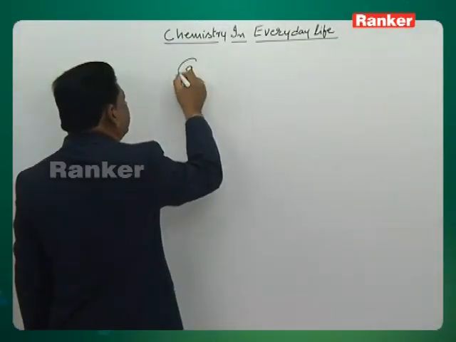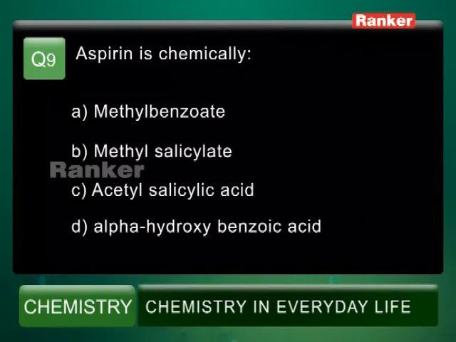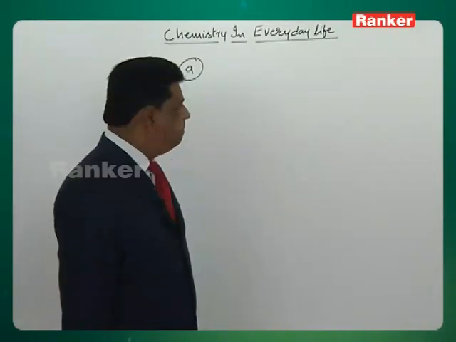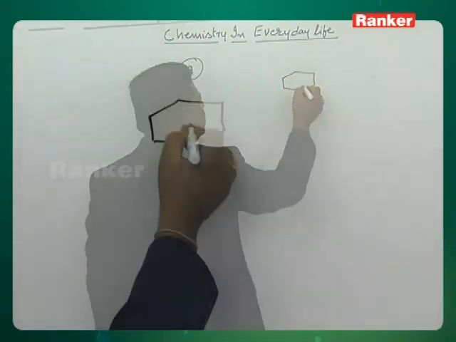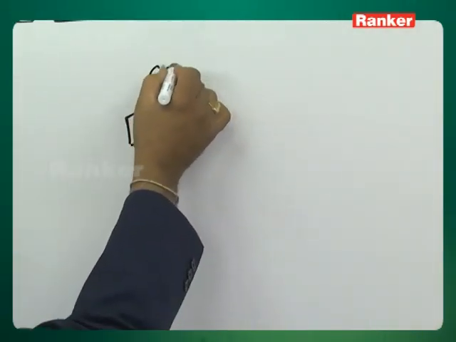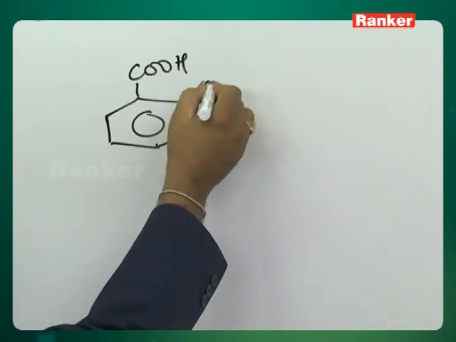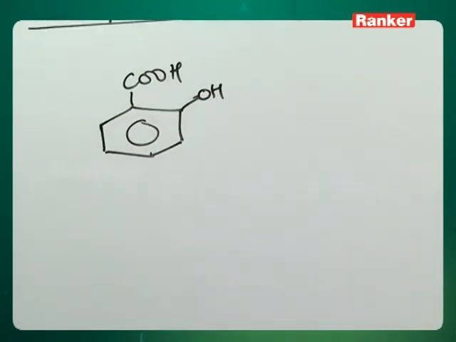Question number 9. Aspirin is chemically... Aspirin is acetylated salicylic acid. This is salicylic acid.